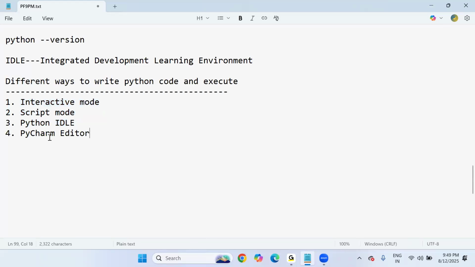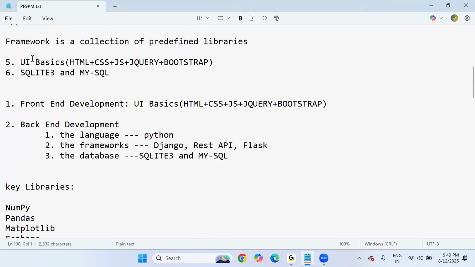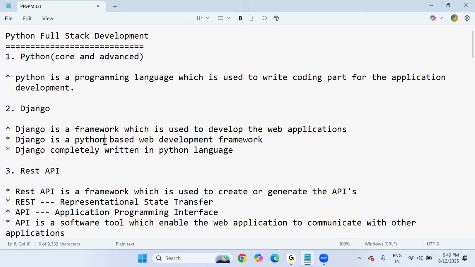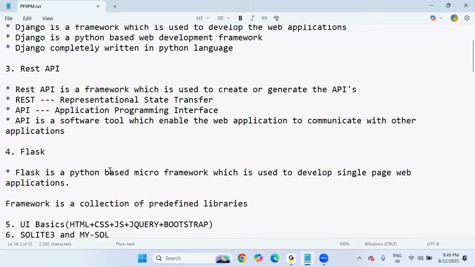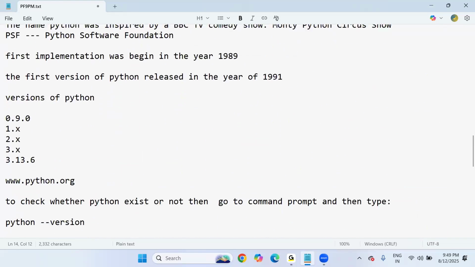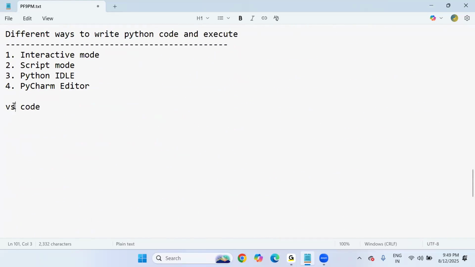So if you ask me what I would suggest, sir, if I don't use PyCharm, I suggest VS Code also. Anyway, I'm going to use the PyCharm editor for core and advanced Python only. But the moment I start Django web development with the UI technologies, with database communication, even Flask and REST API purposes, I'm going to use VS Code only, Visual Studio Code, which is free. Why don't we use PyCharm for Django also? Just because the PyCharm Professional editor is not free. In tomorrow's session, you will come to know that. Clearly, I'll explain each and every step by step.